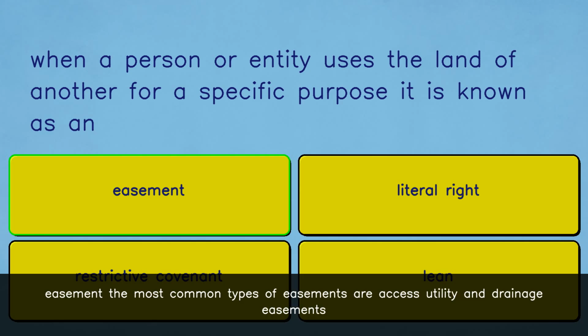Easement. The most common types of easements are access, utility, and drainage easements.